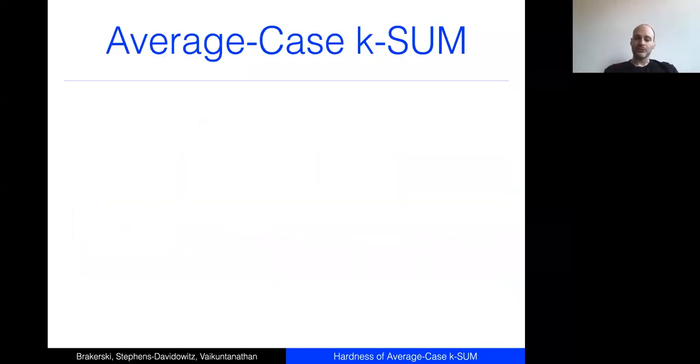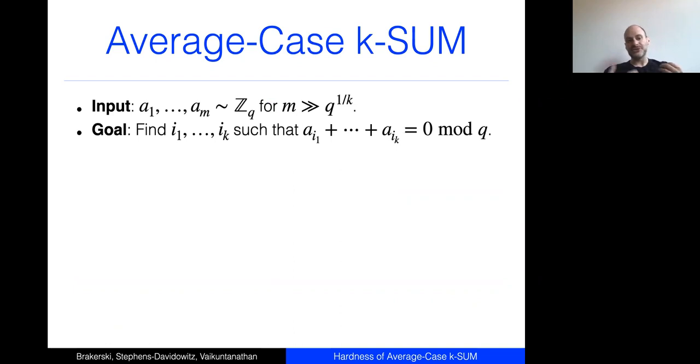But this is worst case. I'm interested in the average case version of the problem. It's the same thing, except I have this squiggly line here: a_1 through a_m squiggly line Z_q, which means that a_1 through a_m are sampled uniformly at random from Z_q. That's what makes it an average case problem.